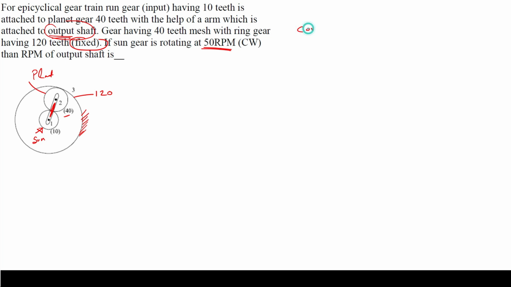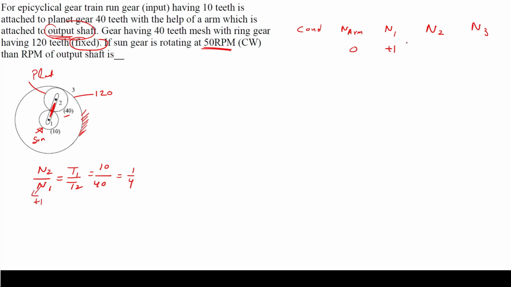So conditions, and then the rpm of the arm. When you give a revolution to 1, gear 2 is going to rotate, and with the help of 2, gear 3 is going to rotate. So these are the tables. Now let's write the table relation between 1 and 2. Conditions: first, the arm you fix, and give gear 1 plus 1 revolution, suppose. Now let's see gear 2: n2 by n1 equals t1 by t2. So t1 is 10 and t2 is 40, so it is 1 by 4, and n1 is plus 1.